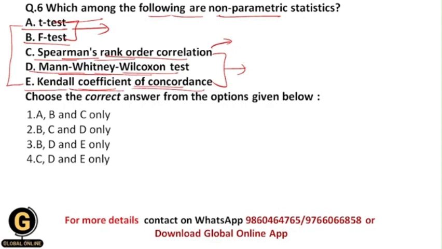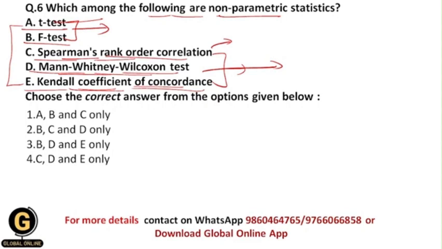Next is the Mann-Whitney-Wilcoxon test. This is the alternative test for the unpaired t-test. The unpaired t-test is a parametric test, and if because of certain assumptions we can't do it, then alternatively we can follow the Mann-Whitney-Wilcoxon test.